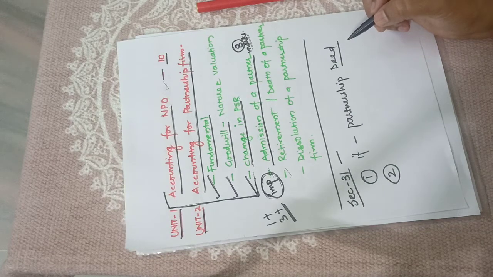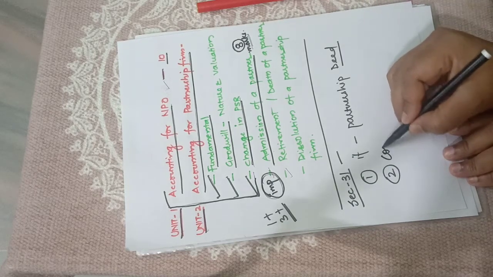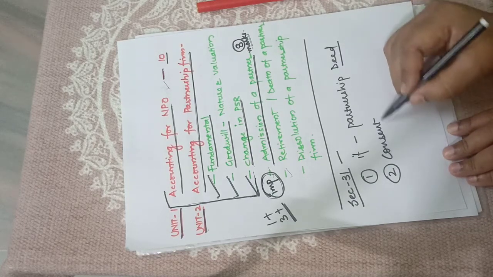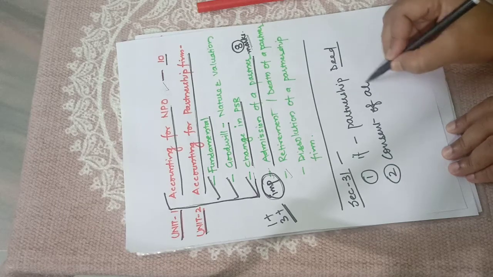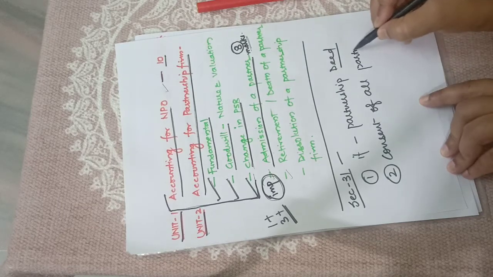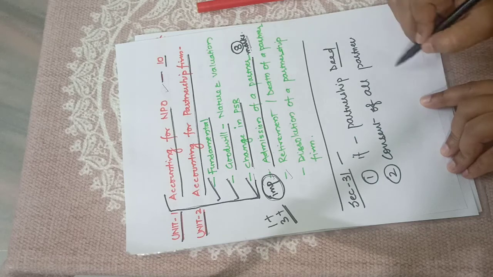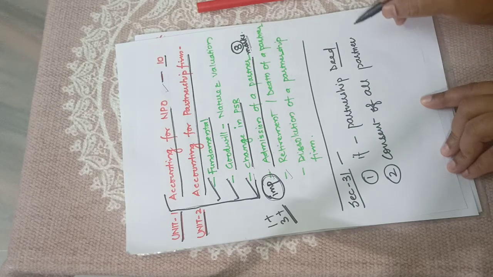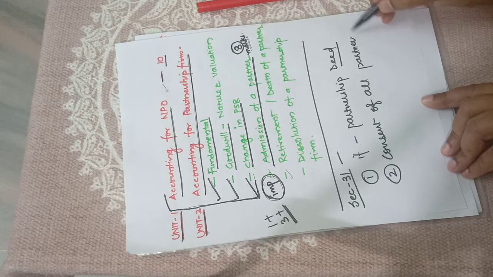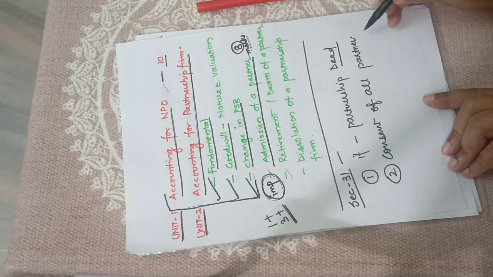If it is not mentioned in the partnership deed, then what is the provision? There is one more condition. If it is fulfilled, then we can also admit a new partner. That is the consent of all the partners. So of these 2 conditions, if any one condition is fulfilled by the partners or the firm, the new partner can be admitted.